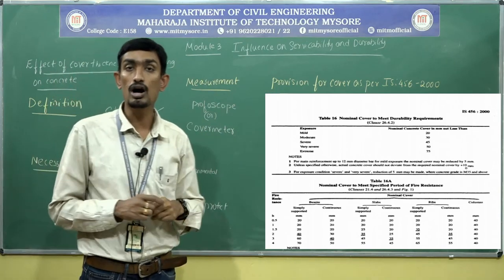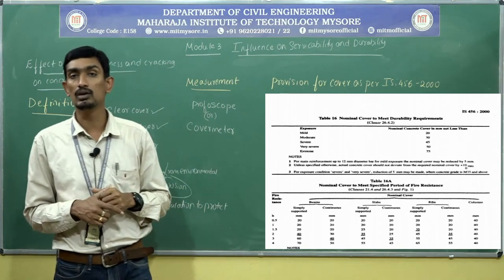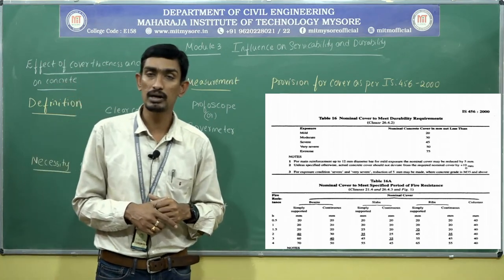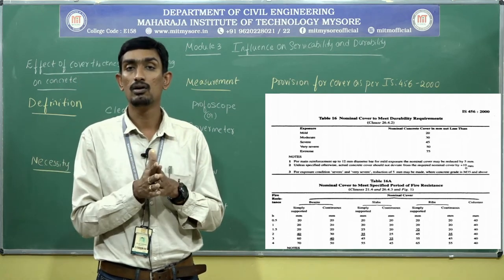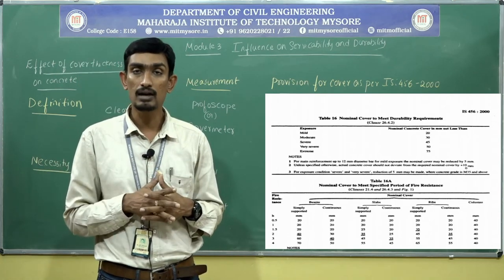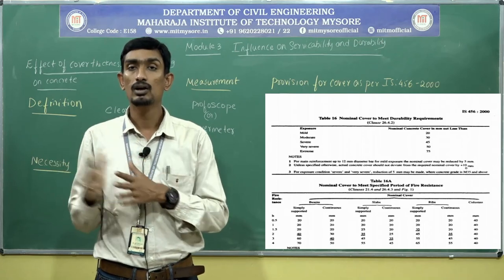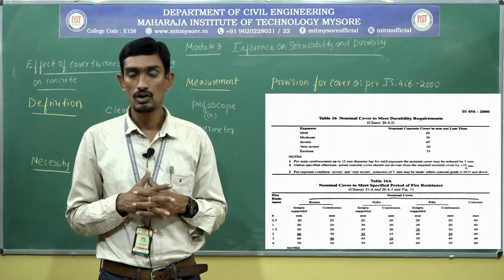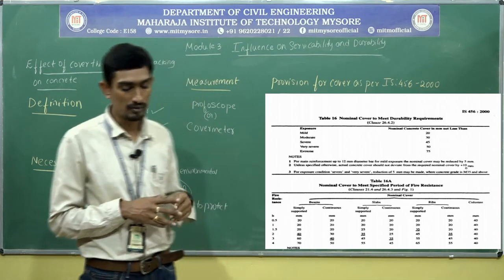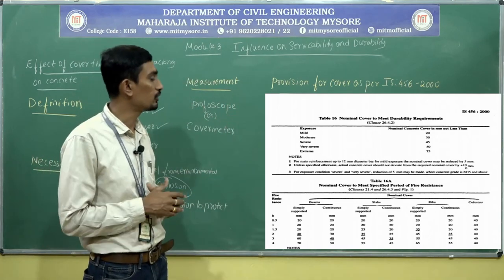That is the heading. Durability requirements, in order to protect the reinforced concrete element or rebar from external or environmental hazards. They have been bifurcated into two columns.